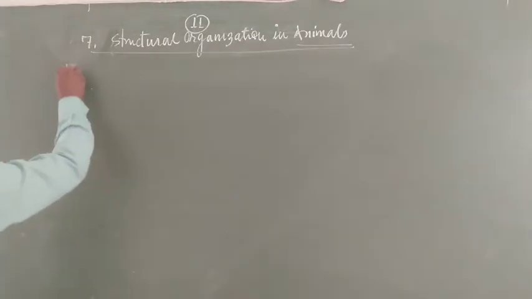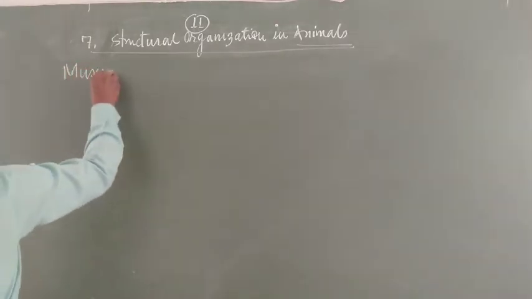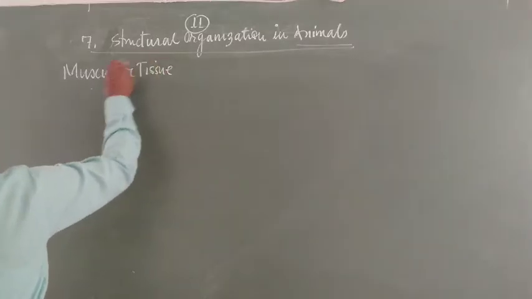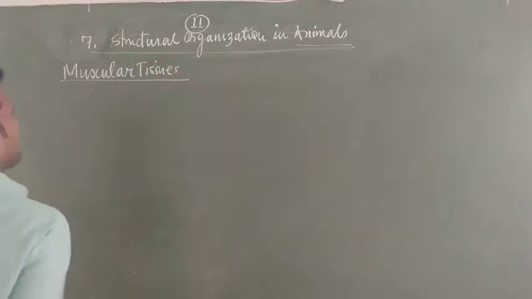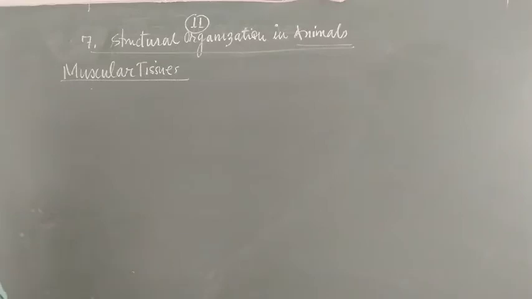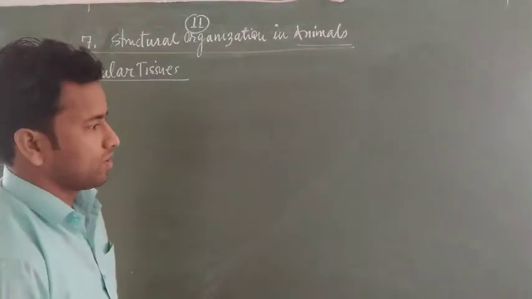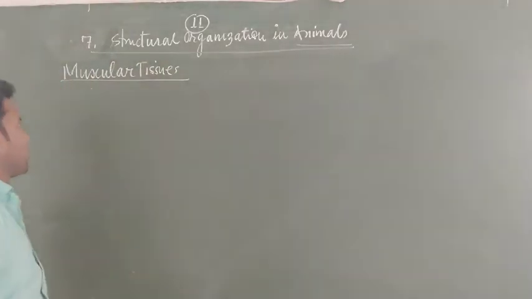Muscular tissues, under the chapter Structural Organization in Animals of class 11th. In previous classes we have already learned about fluid connective tissue and epithelial tissue, their types and their functions, but in this class we are going to learn about the types of muscular tissues.